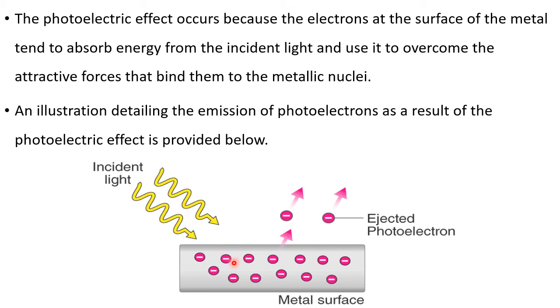Or if you bring such incident light whose frequency is exactly equal to this threshold frequency, then it may have a small impact. But if you want a good result, you should bring such a light whose frequency is very much more than the threshold frequency. Then only photoelectrons are ejected or emitted out. Photoelectric effect is there, otherwise no. This I told. Now this is diagrammatically explained.